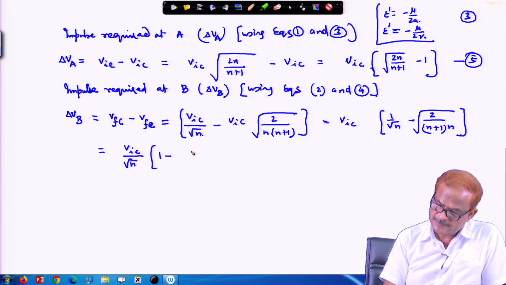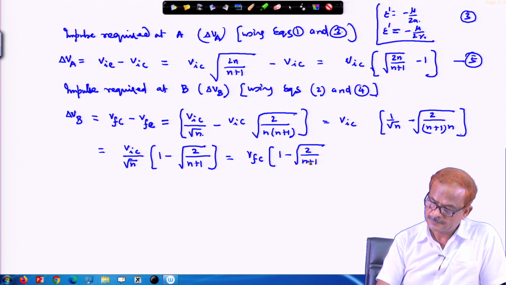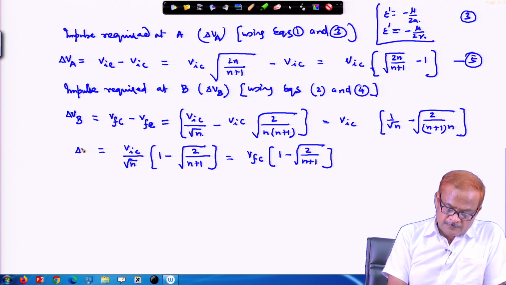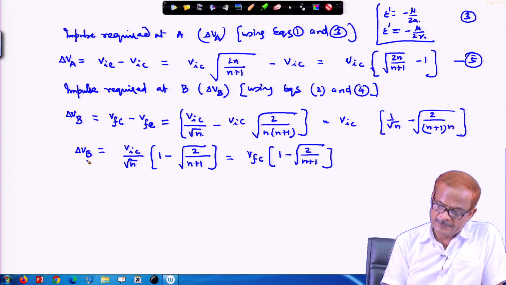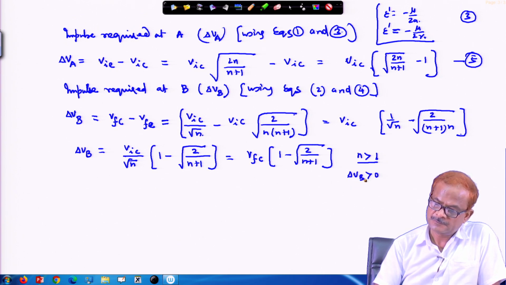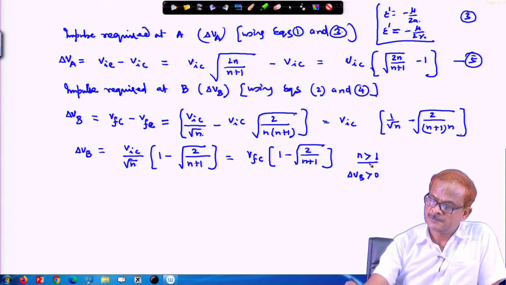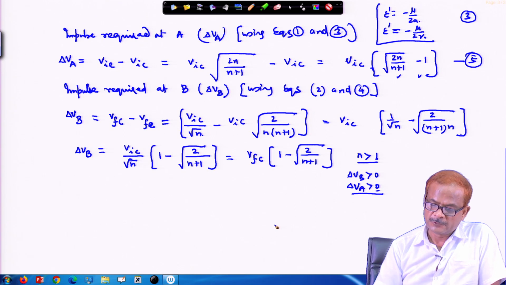So, this will appear like this, means this is V_FC times 1 minus 2 divided by n plus 1 under root. Now, this is the impulse required at the point B, and you can notice that this quantity is positive because n is greater than 1. So, delta V_B is greater than 0 and also delta V_A is greater than 0. Here also you can see this quantity is greater than 0, the way we have written.